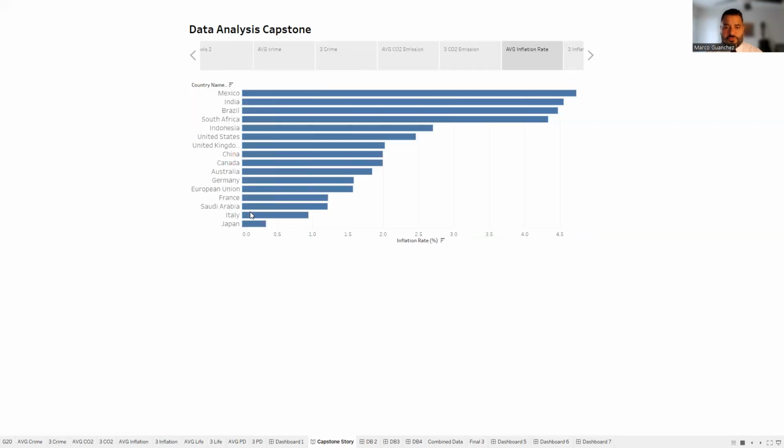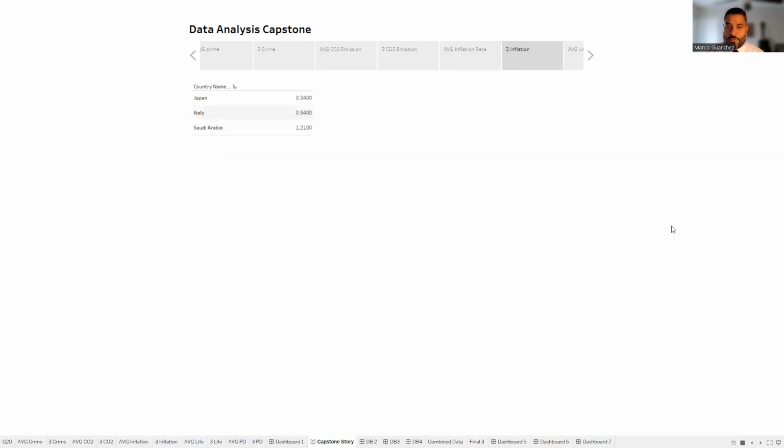The next is going to be inflation rate. This data is also comprised from 2017 to 2021, with Brazil, India, and Mexico having the highest numbers in this group. 4.7 is the max, and the lowest one is 0.34, followed by Italy at 0.94 and Saudi Arabia. Once again, these are just averages. That's how it falls: Japan, Italy, and Saudi Arabia.